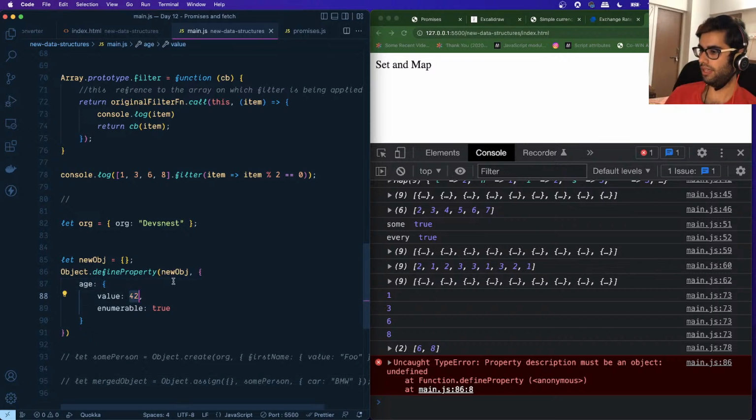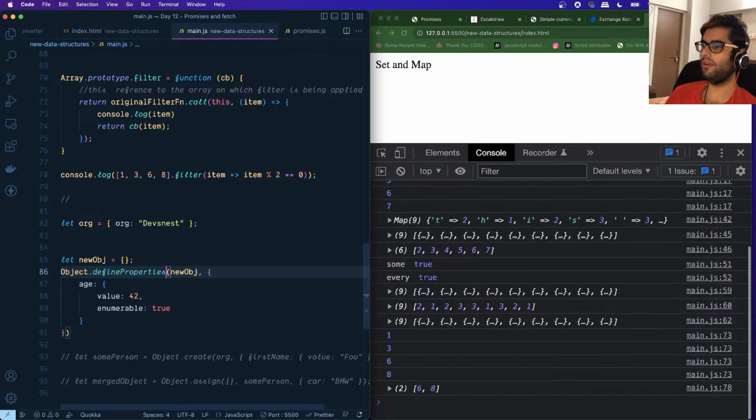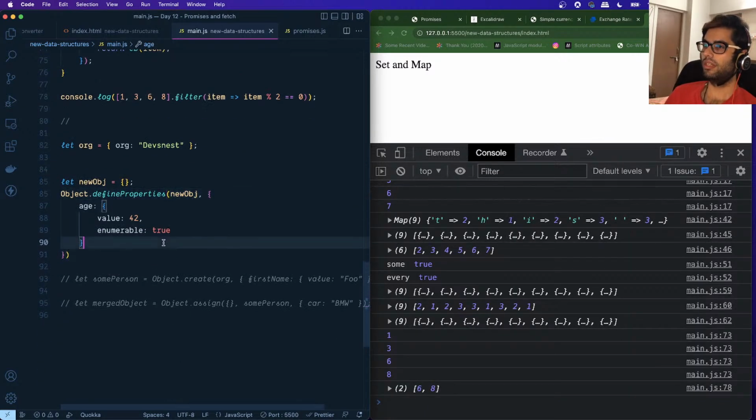So we have the age, we are specifying this main object. Then within that we are defining the age, we are specifying its value. Object.define, okay, not defineProperty, defineProperties, that is the name of the function. Okay, all right.